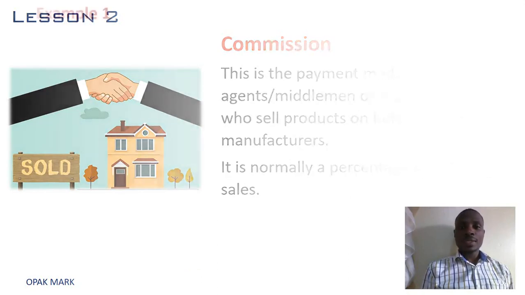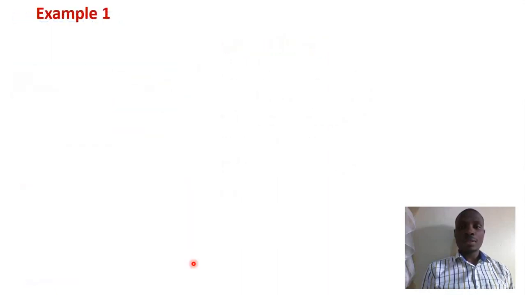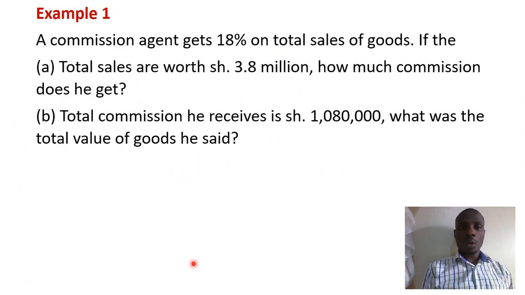Let's look at some examples. That is example 1. We have this question. A commission agent gets 18% on total sales of goods. If the total sales are worth 3.8 million shillings, how much commission does he get? Then the next part: if the total commission he receives is 1,080,000 shillings, what was the value of the goods he sold?